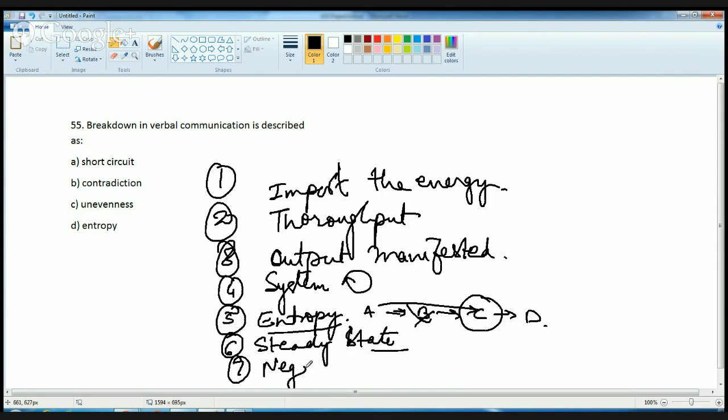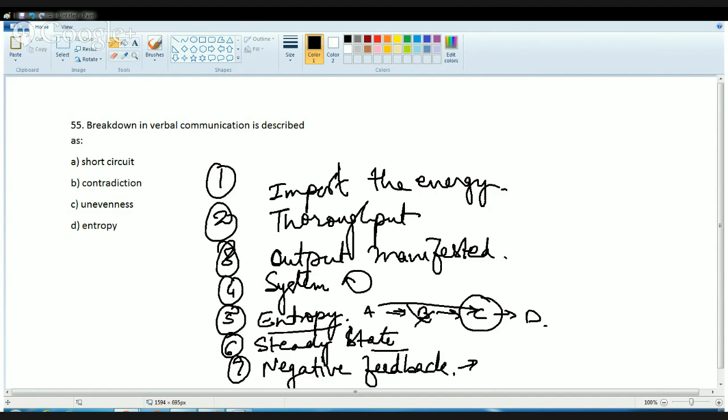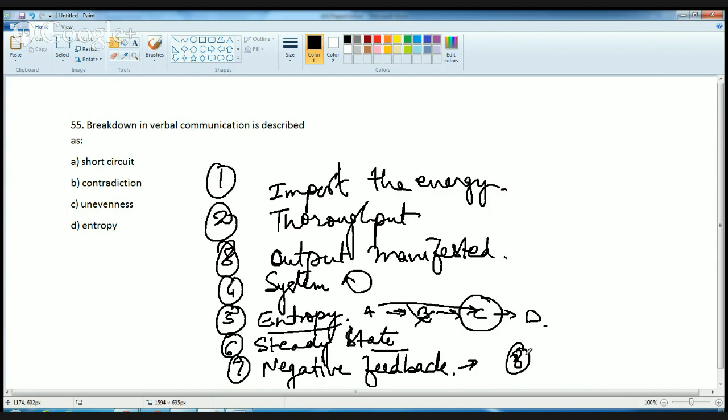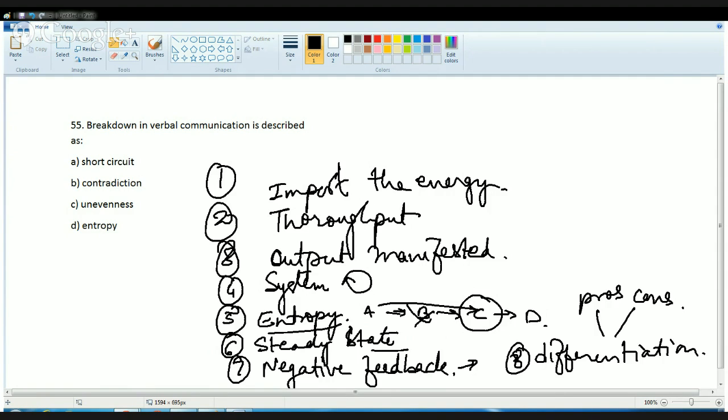Negative feedback means, for example, there is a TV speech by one of our famous politicians. Then there would be negative feedback: he is not interested in doing this for the country, he is not interested to halt corruption in the country. That's a kind of negative feedback, and that negative feedback leads to differentiation. Differentiation is differences in the views or ideas. Since there is negative feedback, there would be two sets, pros and cons of any option, or for and against any option.